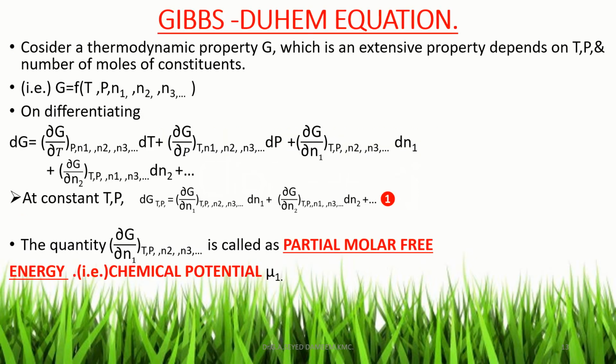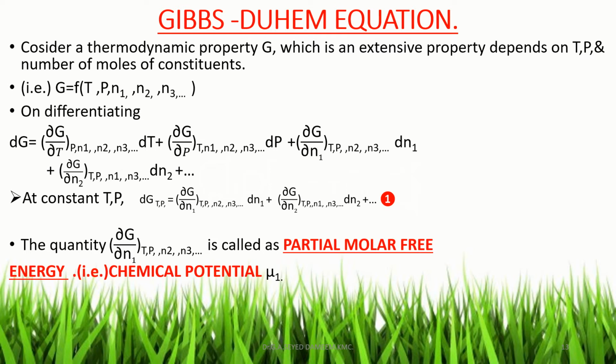So the next topic is the Gibbs-Duhem equation. Now consider a thermodynamic property, Gibbs free energy. The symbol is G. It is an extensive property, depending on temperature, pressure, and number of moles of constituents. That is, G is a function of temperature, pressure, N1, N2, N3, etc.